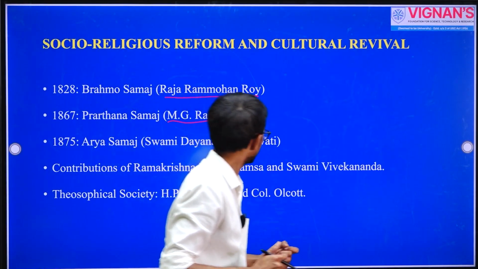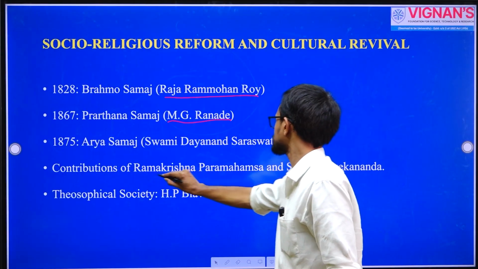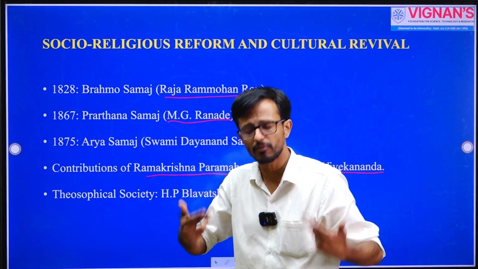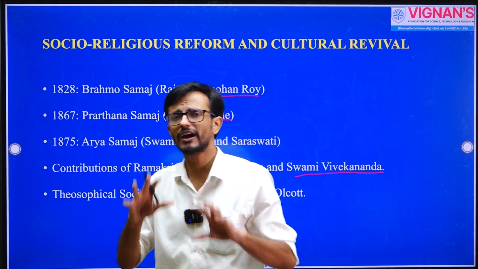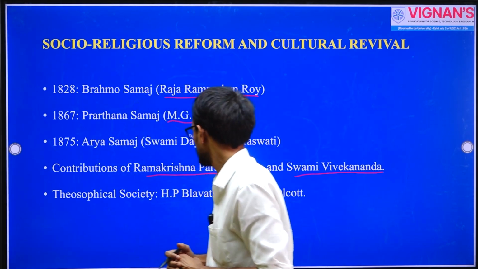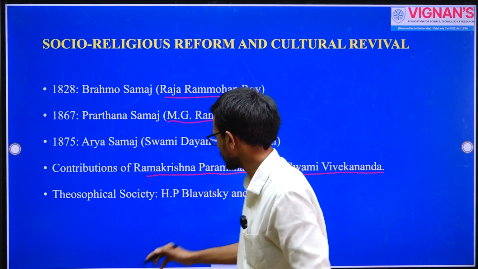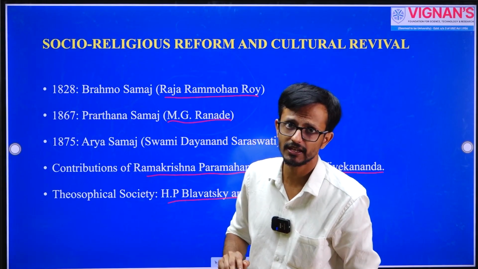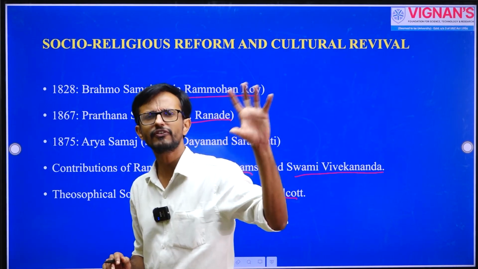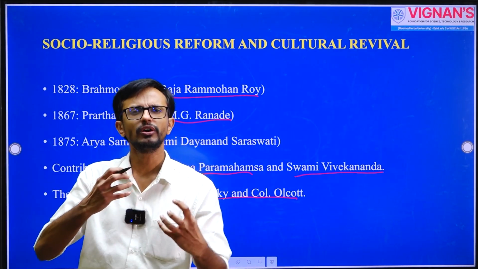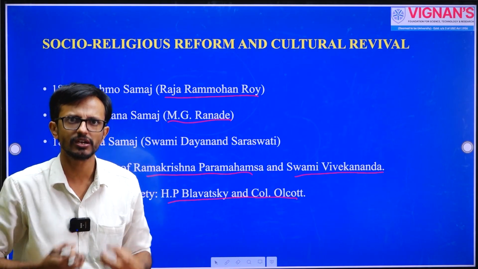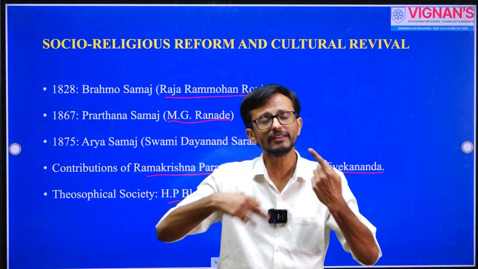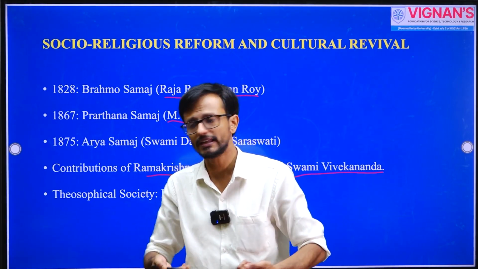And also the famous Ramakrishna Paramahamsa and Swami Vivekananda in Bengal, they also try to speak about Hindu revivalism, and it is also connected to the larger nationalist movement and the Theosophical Society, which was started by H.P. Blavatsky and Alcott. Even though they were coming from the West, they wanted to give more importance to Indian culture, Indian philosophy. So the idea of Indianness was very much connected to reforming the Indian society, the Hindu society, etc.